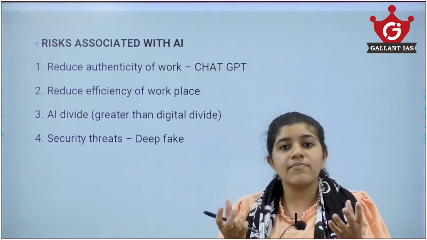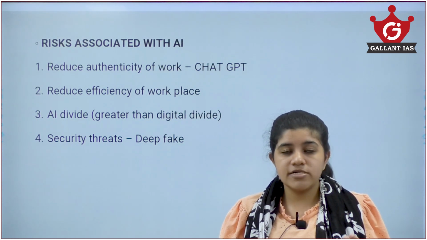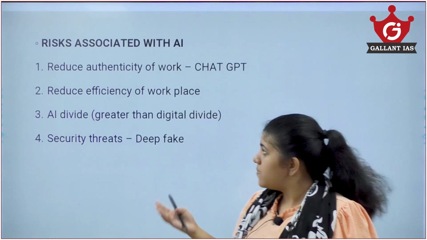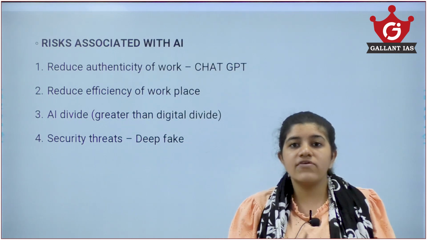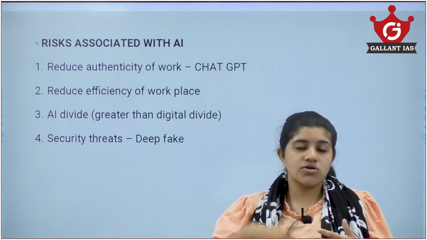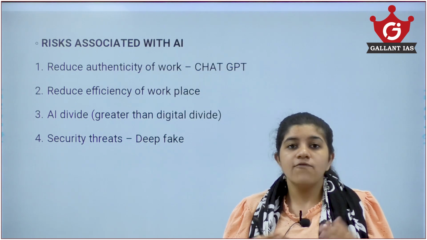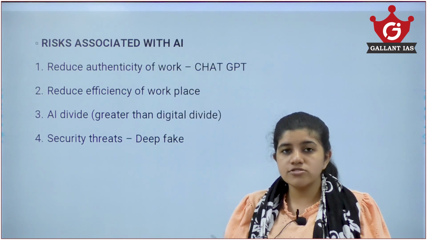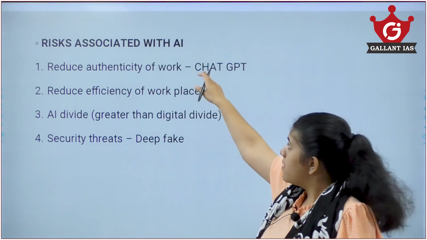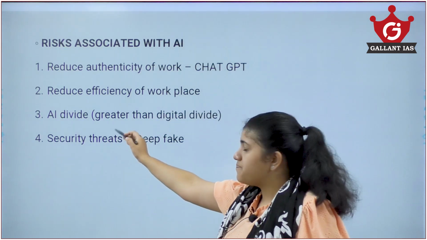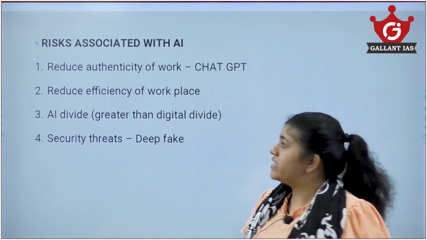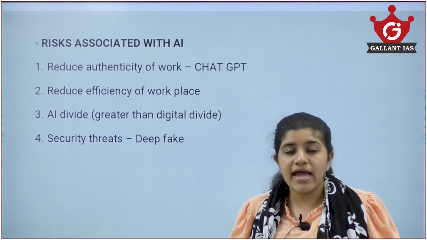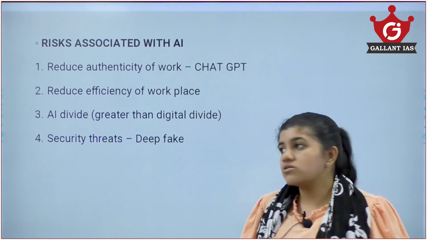There is no correct imagination or proper ideas established by a human being; these are works of an artificial intelligence. They will also create a divide of haves and have-nots. One group will use artificial intelligence to create a lot of products which would be beneficial for others, while another group, which does not have AI, also creates work, but their efficiency is decreased because of AI, thus creating an AI divide. This AI divide is even greater than the digital divide. It also reduces efficiency at the workplace. If somebody is using AI and the other is not, the efficiency is also reduced.